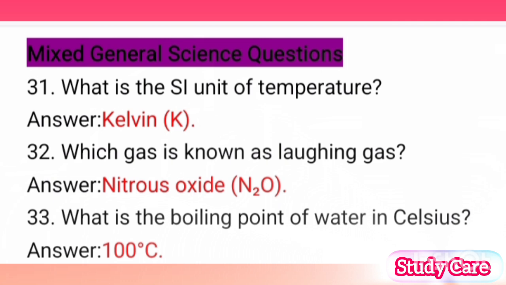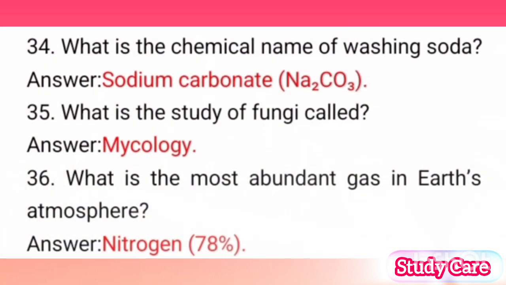Nitrous oxide, N2O. 33. What is the boiling point of water in Celsius? Answer: 100 degrees Celsius. 34. What is the chemical name of washing soda? Answer: sodium carbonate, Na2CO3.